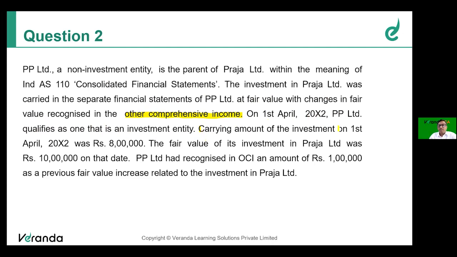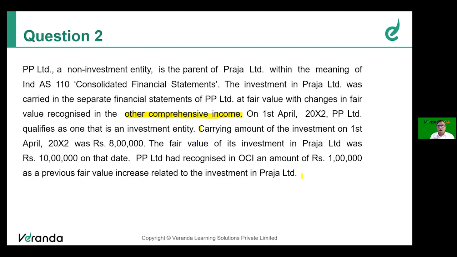Carrying amount of the investment on 1st April 2012 was rupees 8 lakh. The fair value of its investment in Praja was 10 lakh on that date. PP Limited had recognized in OCI an amount of 1 lakh as a previous fair value increase related to the investment in Praja Limited. So earlier, the increase in fair value to the extent of 1 lakh was recognized in OCI. But on 1st April 2012, PP Limited has become an investment entity. Once it becomes an investment entity, it is not required to prepare consolidated statements.